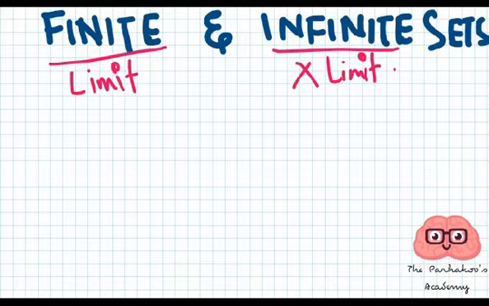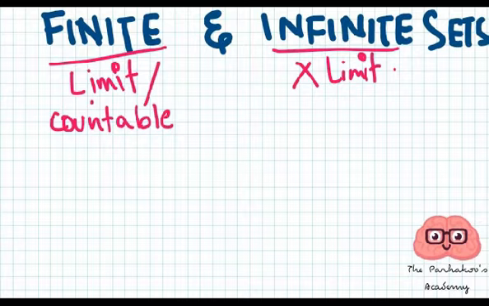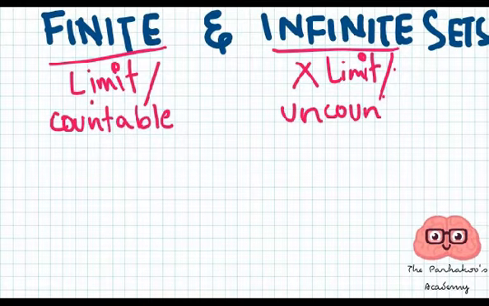Anything which does not have any limit is infinite, and the things which have a limit are finite. Or you can say finite is countable, that you can count, 1, 2, 3, 4, like that. And infinite you can understand as uncountable, that you cannot count.